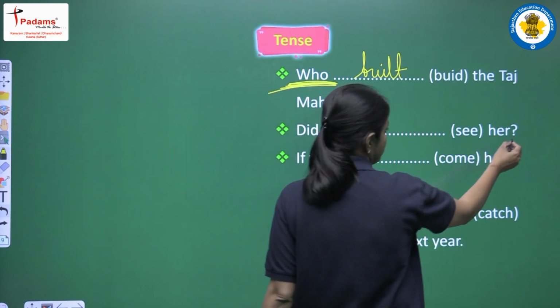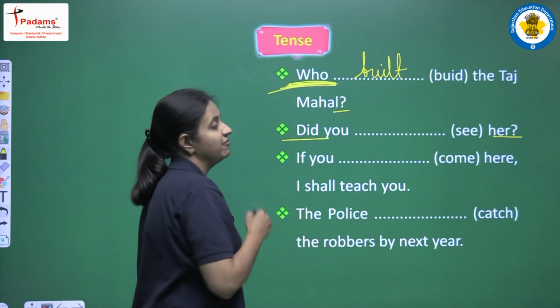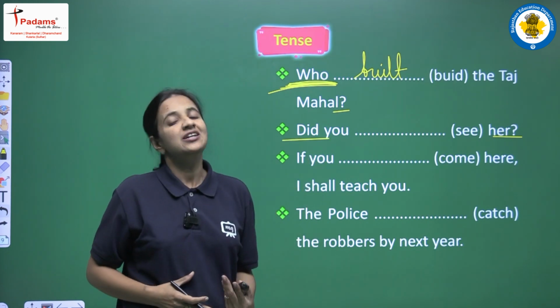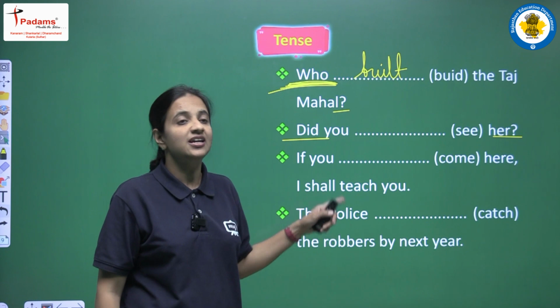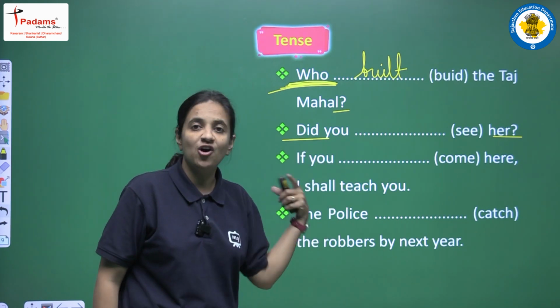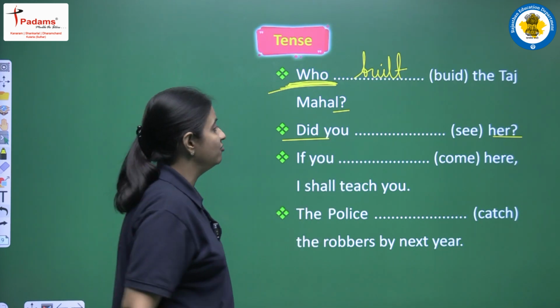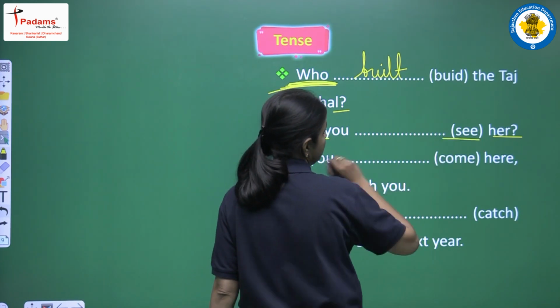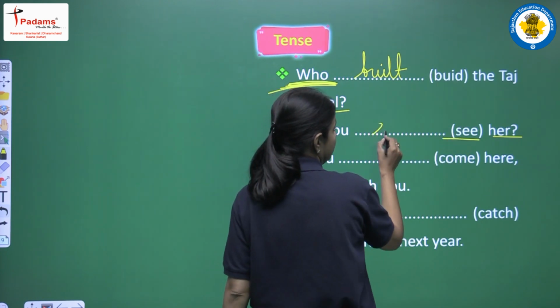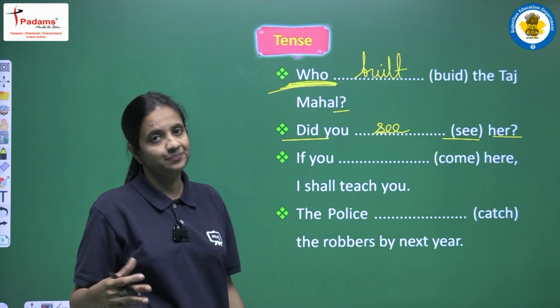Next is, did you see her? Again we are having a question mark at the end of the sentence. This is an interrogative sentence. We are having did as a helping verb. Did is also our question word here. So this is past simple tense because we are having did, and we all know that with did we have to use first form of the main verb. So as a main verb we are having see. First form of see will be see only. So we will write did you see her.